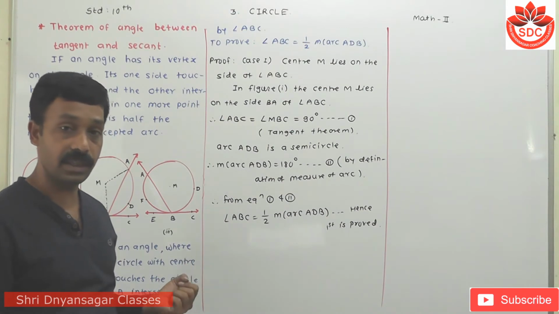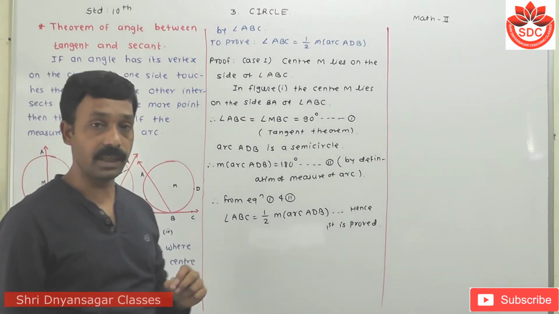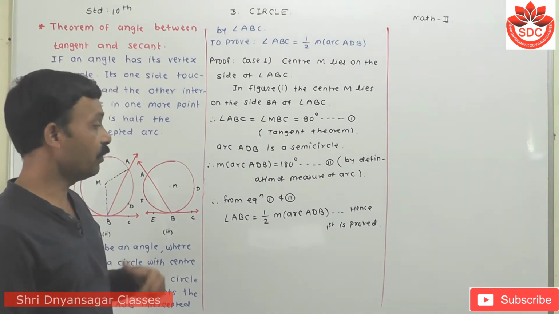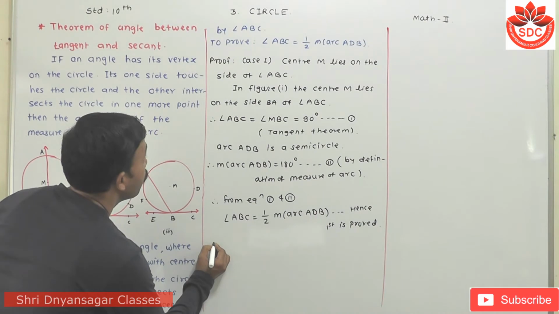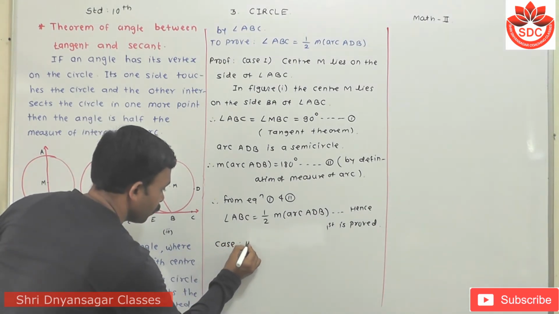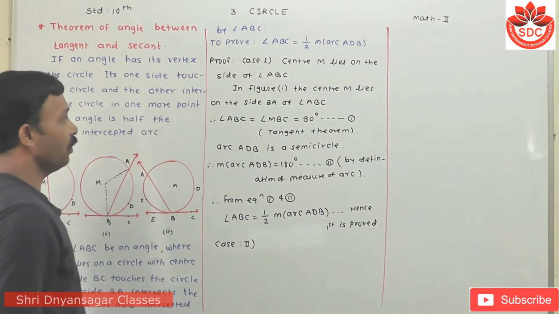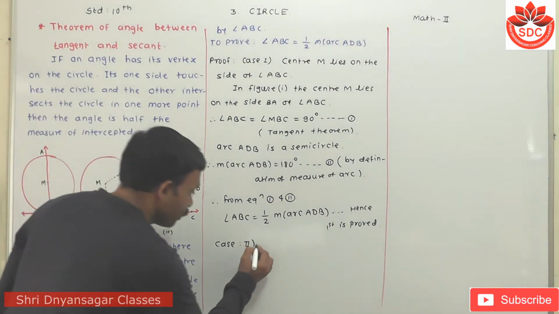This means for the first case we have proved that the measure of that angle is equal to half of its intercepted arc. Now we take the second case. I will write here case second. Now in this case second, center M is in the exterior.